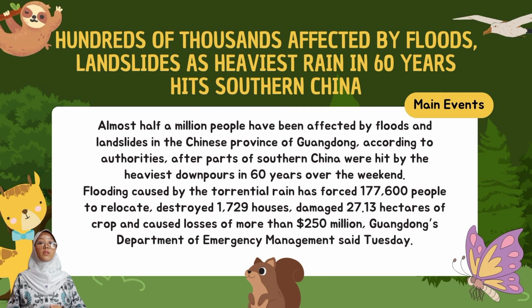177,600 people to relocate, destroyed 1,729 houses, damaged 27.13 hectares of crop, and caused losses of more than $250 million, Guangdong's Department of Emergency Management said Tuesday.